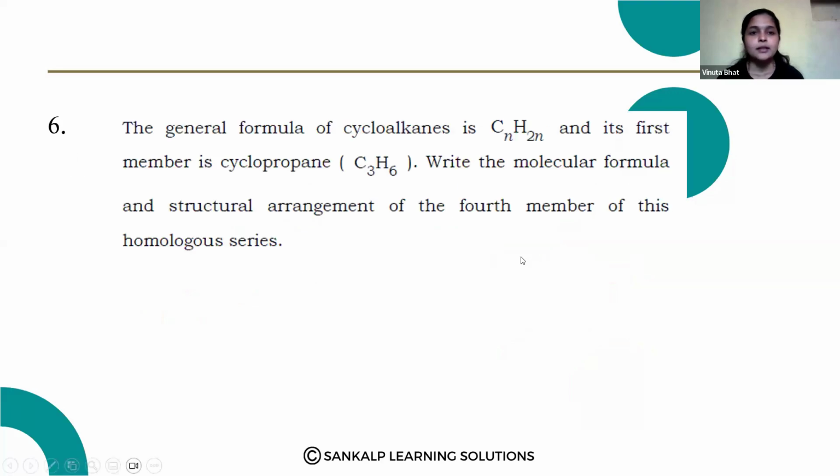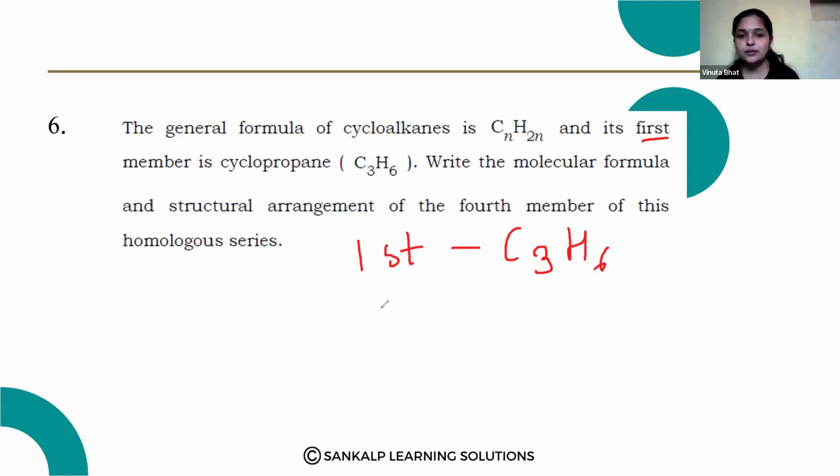Next question. The general formula of cycloalkane is CnH2n and its first member is cyclopropane, that is C3H6. Write the molecular formula and structural arrangement of the fourth member of this homologous series. Here, the first member is C3H6, okay, and CnH2n is the formula.